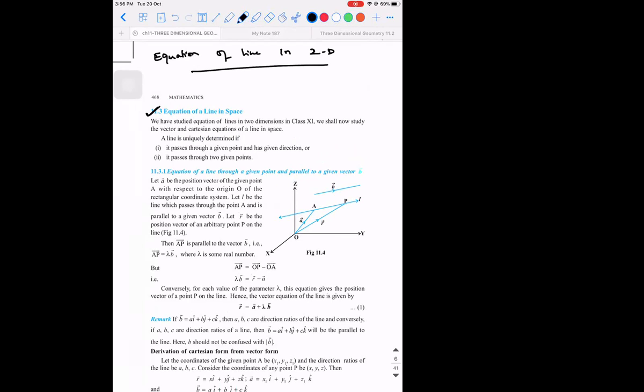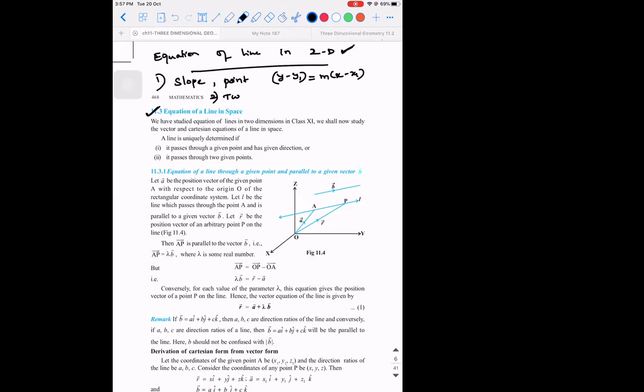What combinations can I give you? For 2D, if I give you the slope and a point, will you be able to write the equation of the line? You will be able to write it as y minus y1 is equal to m into x minus x1. This is called the slope point form.